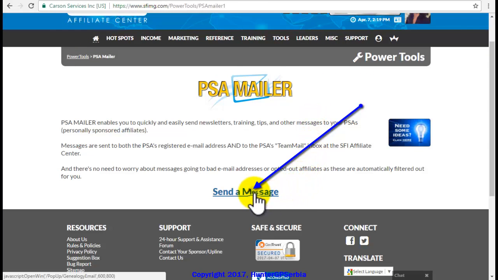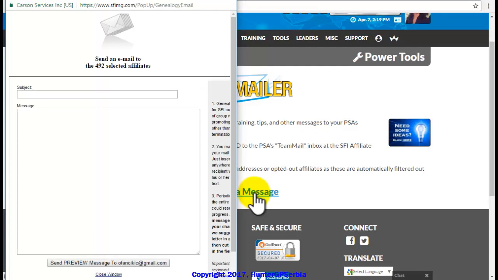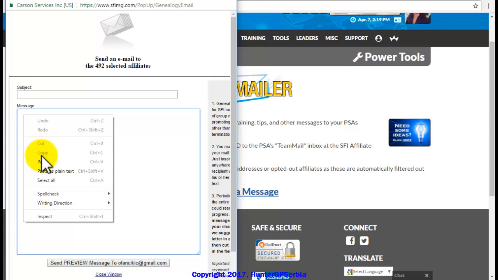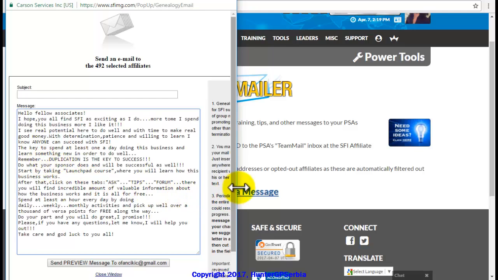You want to not forget to sign the message with your full name and your current status within the company. You can now name the subject of the email.